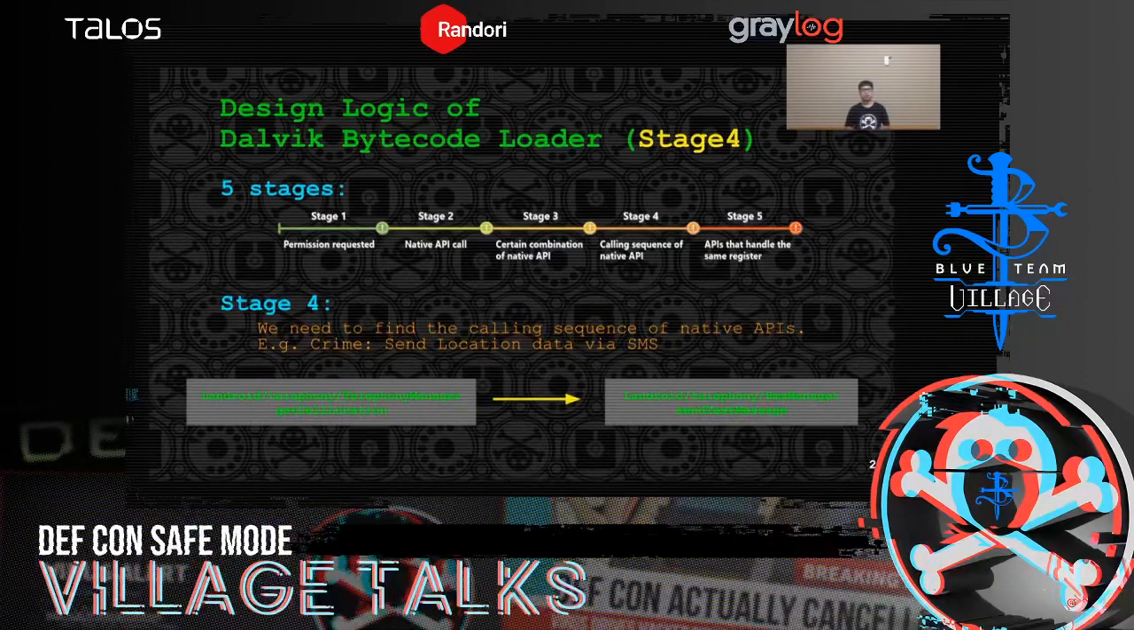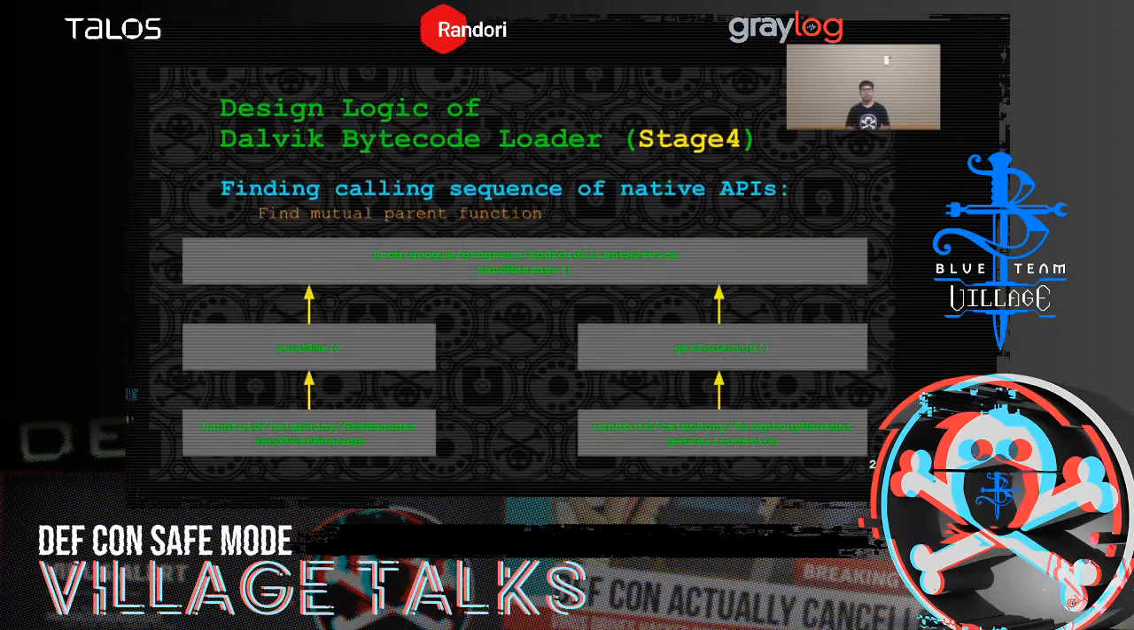So before the implementation, we need to know what stage 4 does. In stage 4, we find the calling sequence of native APIs and check if they are called in a specific order. For example, if a malware sends out your location data by SMS, then first it will call native API getCellLocation to get your location data, and then call native API sendTextMessage to send your location data by SMS.